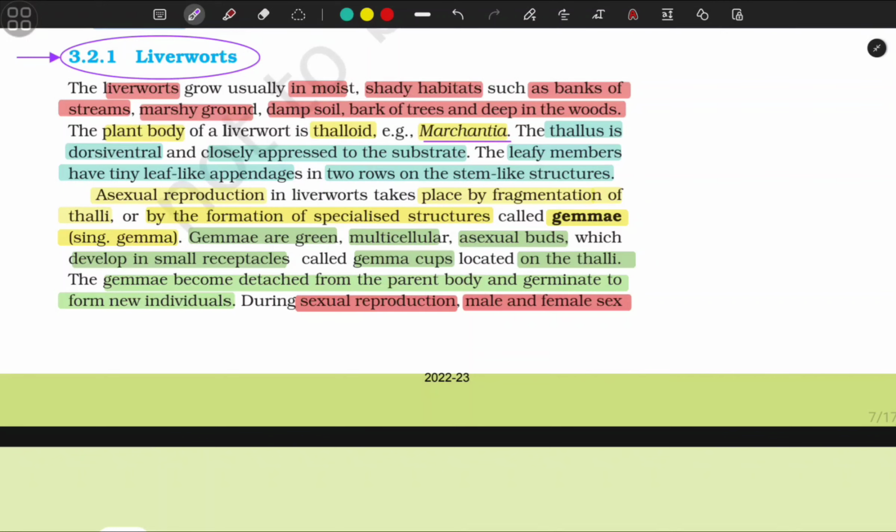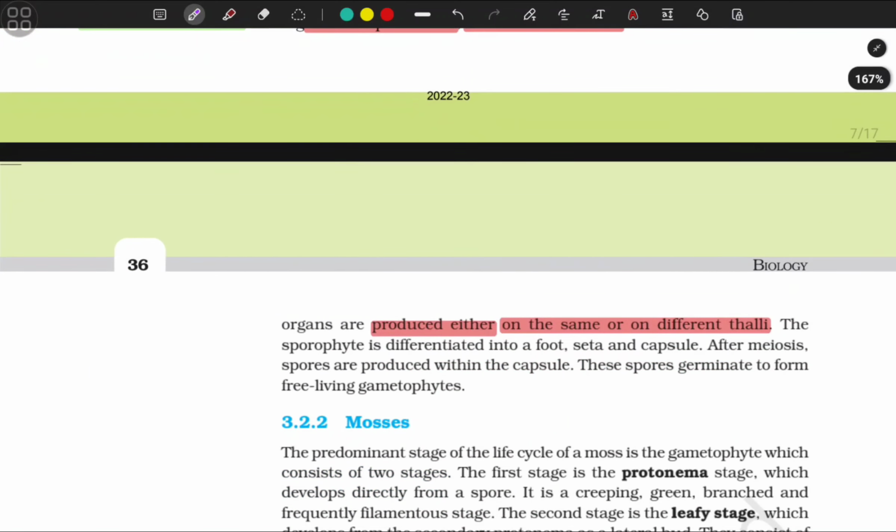During sexual reproduction, male and female sex organs are produced either on the same or on different thalli. The sporophyte is differentiated into a foot, seta, and capsule after meiosis. Spores are produced within the capsule. These spores germinate to form free-living gametophytes.